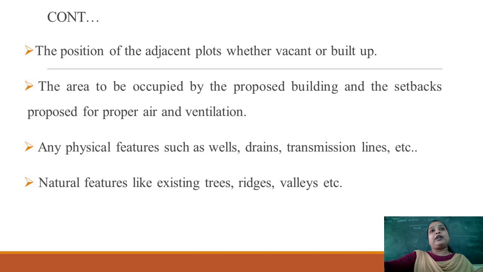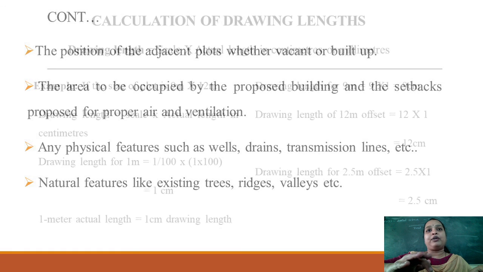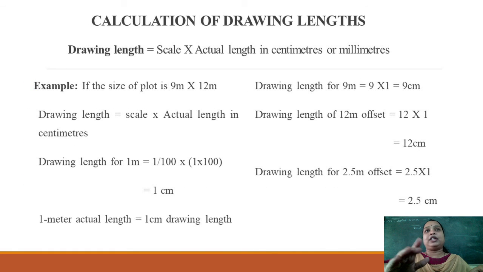The next is you should also consider any physical features like wells, drains and transmission lines coming near your place, and also natural features like existing trees, ridges and valleys. Why do you have to consider all these things? Because in the future these things should not affect your building. So before going to construction you have to give more concentration to all these things.